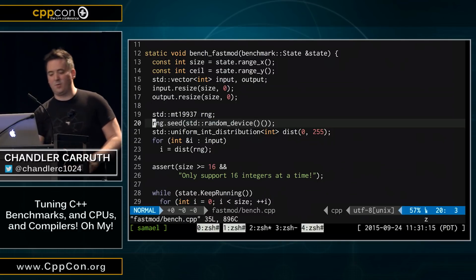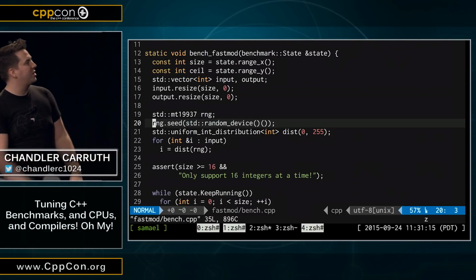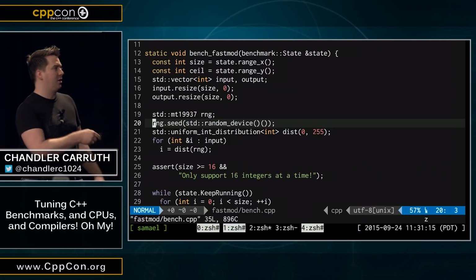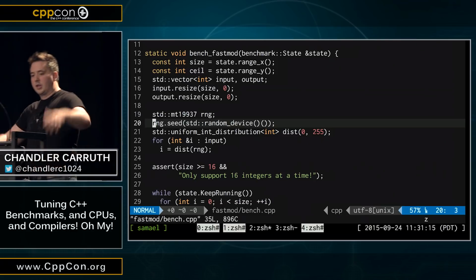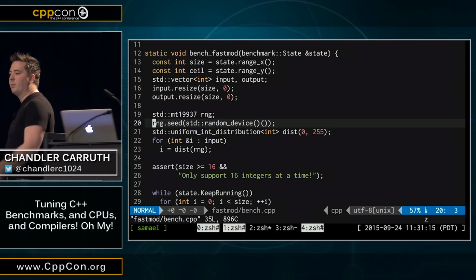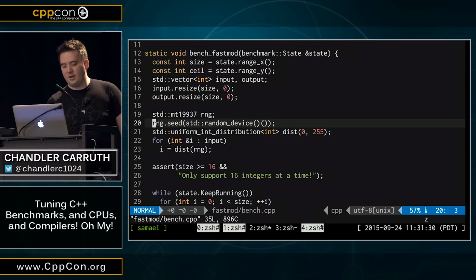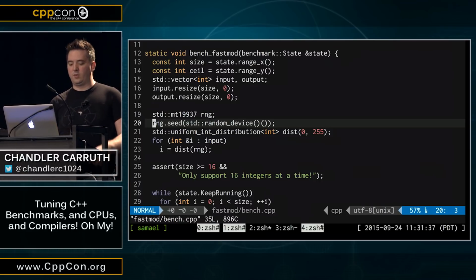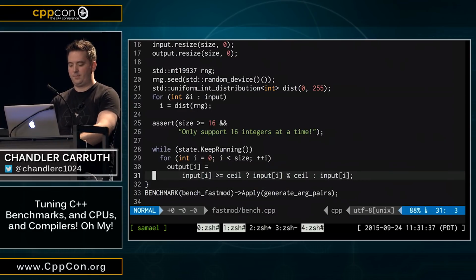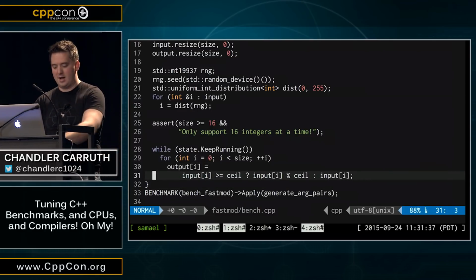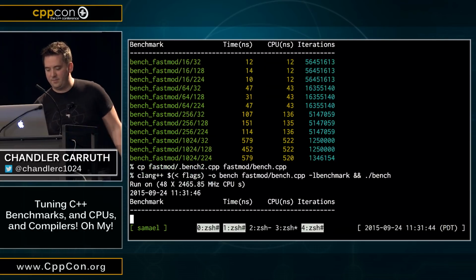Okay, so we can get some random data, all right? So no rocket science here. We grab a random number generator, we seed it, right? We get a uniform distribution of integers from 0 to 255, right? We go through our input, right? We put all of them in. No rocket science here. Folks think this is vaguely doing what I want here. Now I should have a nice uniform distribution, right? I have my magical mod down here. So now if I rerun this, I should get slightly more interesting data.